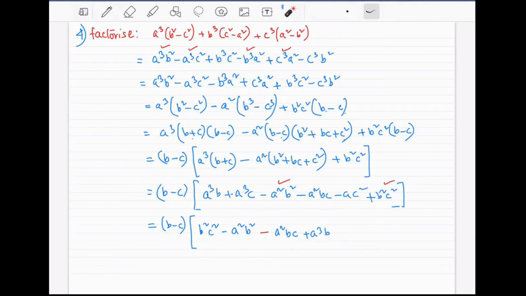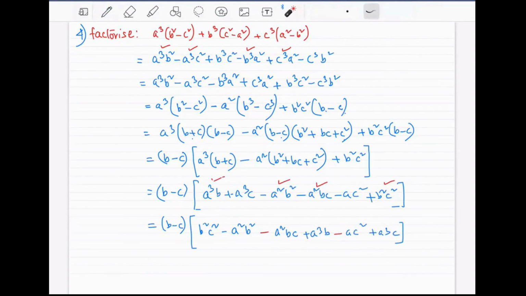Otherwise, you'll get very confused. Take out the terms that we have already written. This is done. This is done. These two terms are remaining, right? a cube c and minus ac square. I'm writing this first, and then I'm writing this later on. So this part is here and this part is right here.